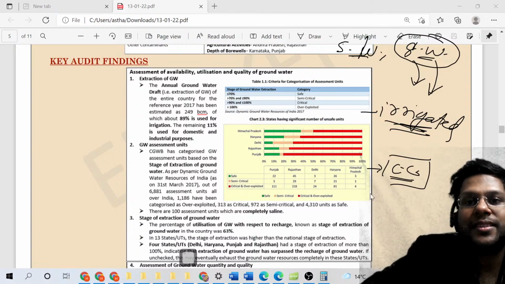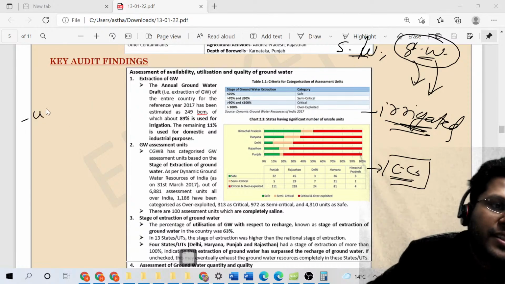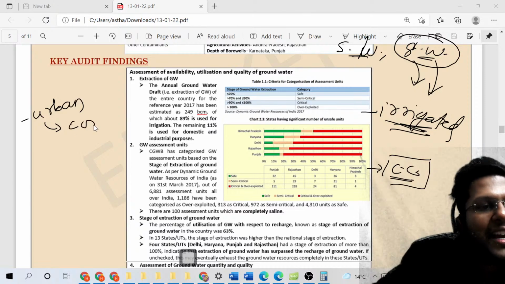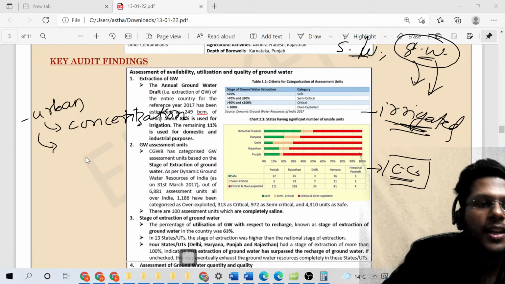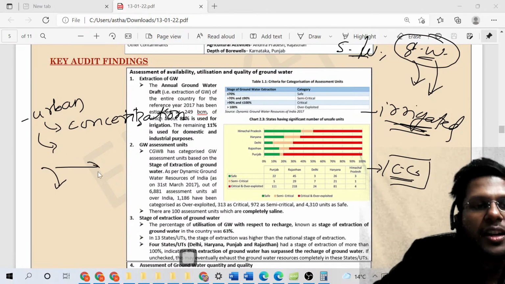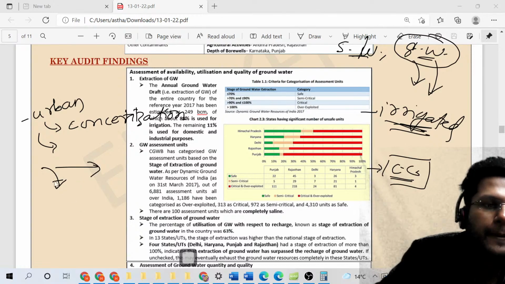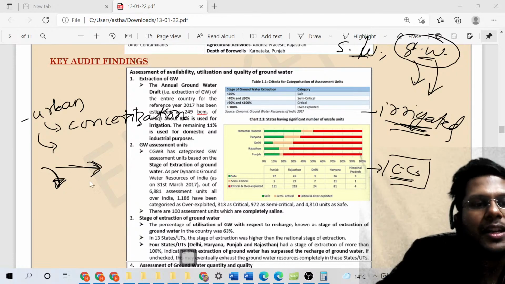What about that place? Even if there is an increase in rainfall, if this is an urban area, you can point out factors like concretization of the urban areas. Concrete jungles are being created so that water recharge will not happen, water runoff will happen. These are the keywords that you should talk about, right? Water recharge or seepage of water will not happen, the runoff will happen.